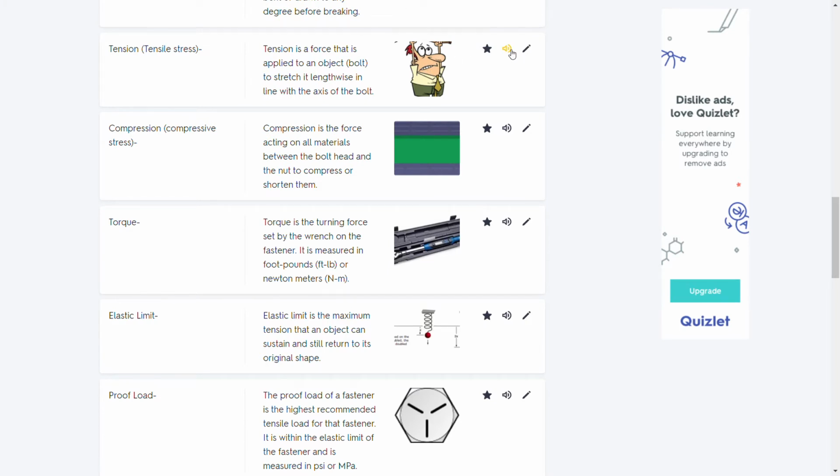Tension. Tension is a force that is applied to an object to stretch it lengthwise, in line with the axis of the bolt. Compression. Compression is the force acting on all materials between the bolt head and the nut to compress or shorten them.